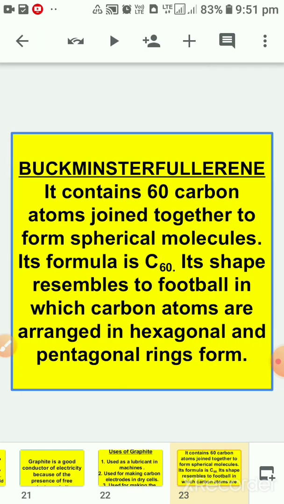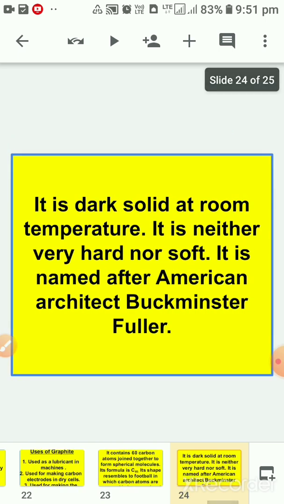Now children, the third allotrope is Buckminster fullerene. It contains 60 carbon atoms which are joined together to form spherical molecules. Its formula is C60. Its shape resembles a football, in which carbon atoms are arranged in hexagonal and pentagonal rings. It is a dark solid at room temperature. It is neither very hard nor soft. It is named after American architect Buckminster Fuller.